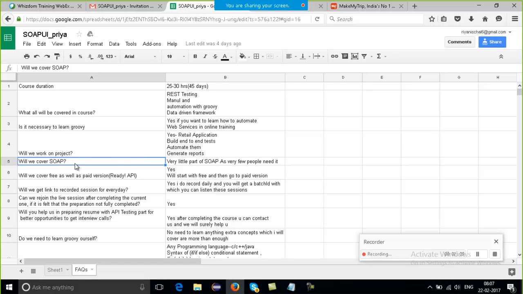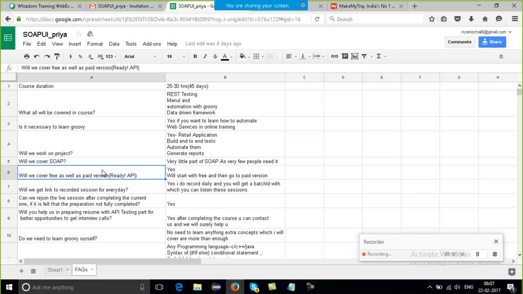And the next question is, will we cover SOAP? Yes, I'll cover SOAP, but not in as much detail. Okay, I'll just give you the introduction how SOAP works, as SOAP is not used these days, and the rest completely will work on our REST. Okay, so again, REST, SOAP, maybe you don't know and maybe you know. So this is just the questions which people generally ask me, so that's what I'm discussing.